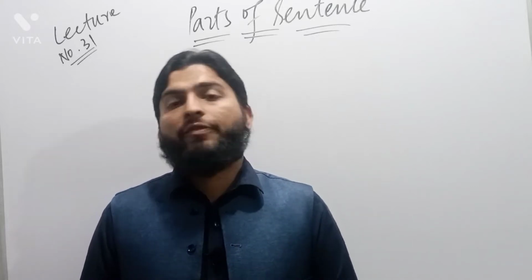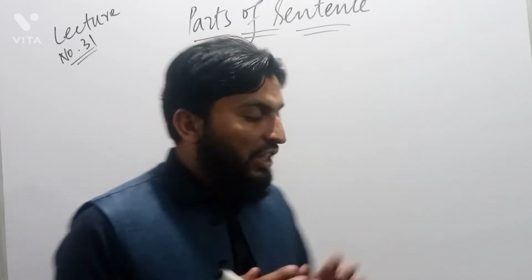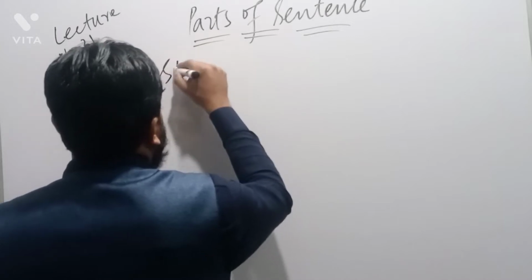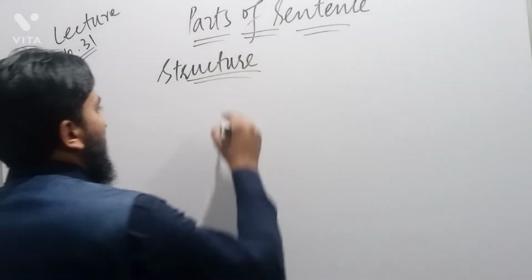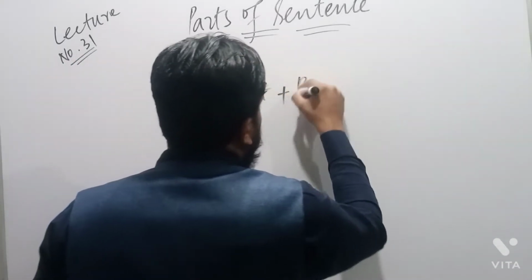Now the question is, when we talk about sentence and its parts, the parts can be seen in the structure of a sentence. So what could be the formal structure of a sentence? It is clear to us that the structure of a sentence is subject plus predicate.